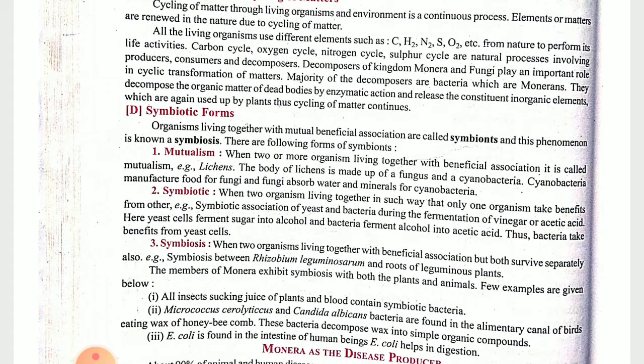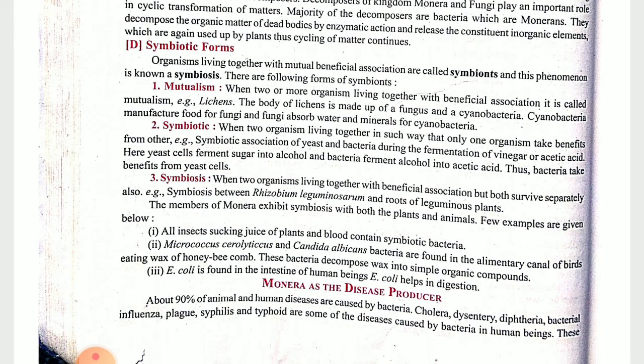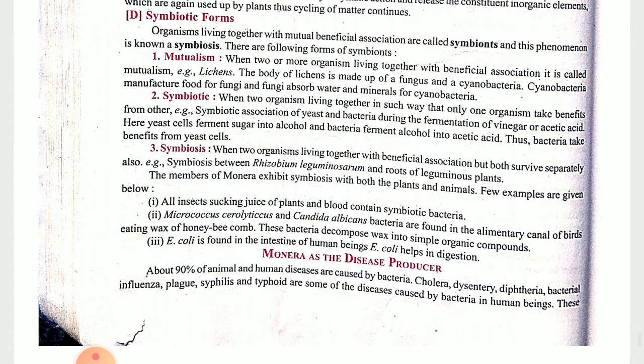Then symbiotic form. Symbiotic form means they will show a mutually beneficial relationship. Okay children, so mutual means what they are taking from the other, they will also give that one. So they will show a beneficial relationship. Then in symbiotic association, mutual understanding is going to occur. And in symbiosis also, both will survive and they will show a good relationship. So these are 3 types of symbiotic forms. There is a slight difference among those 3.